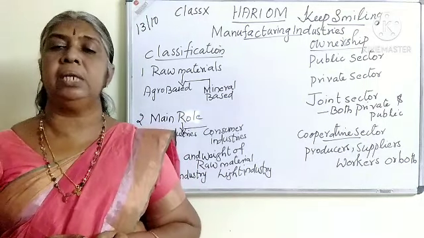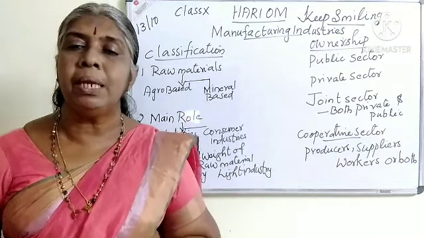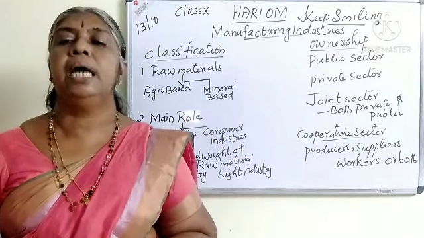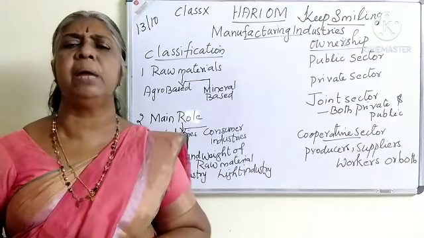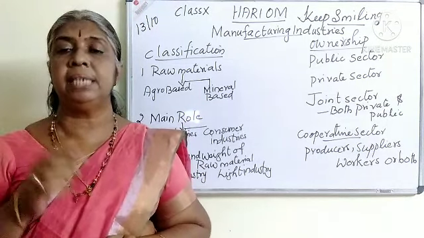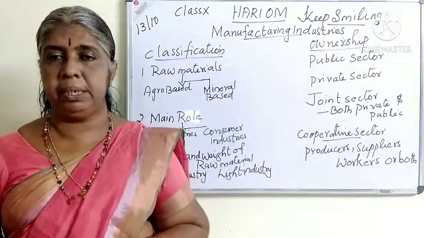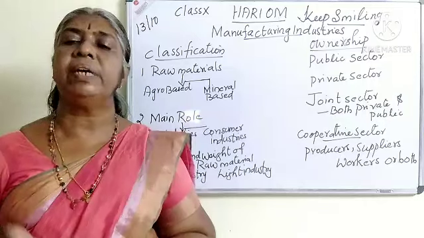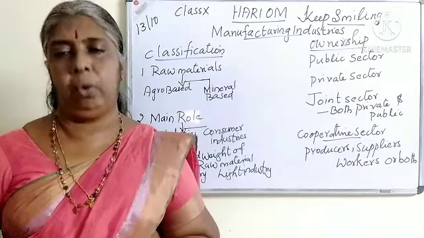Then some industries use minerals as their raw material. They are called mineral-based industries. Minerals are used by industries as their raw material. Come on, tell me first the examples of mineral-based industries. Karthik, come on, tell me first. Everyone is saying, I know. What are the examples? Iron and steel industry, aluminum industry, gold industry, diamond cutting industry. A lot of examples we can say. The automobile making industry uses minerals as its raw material.